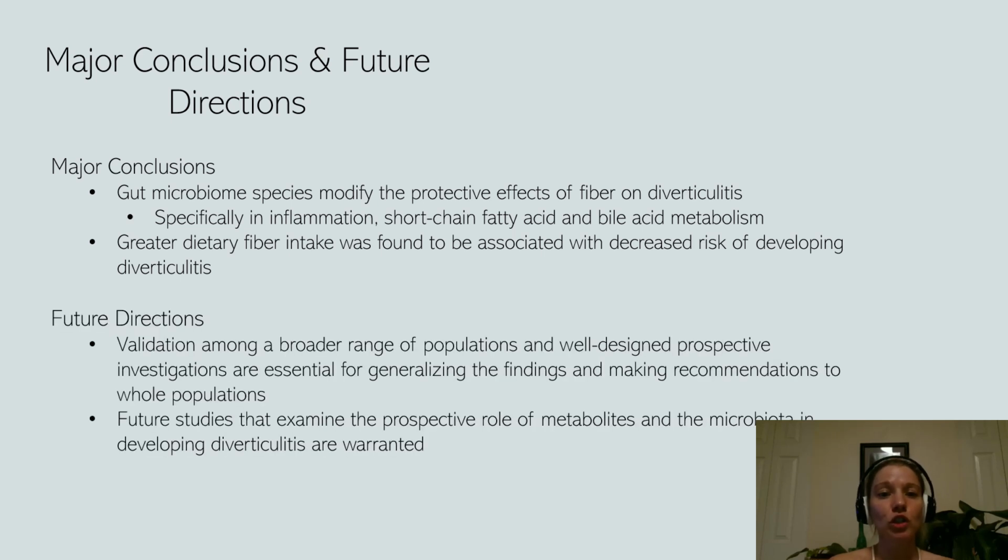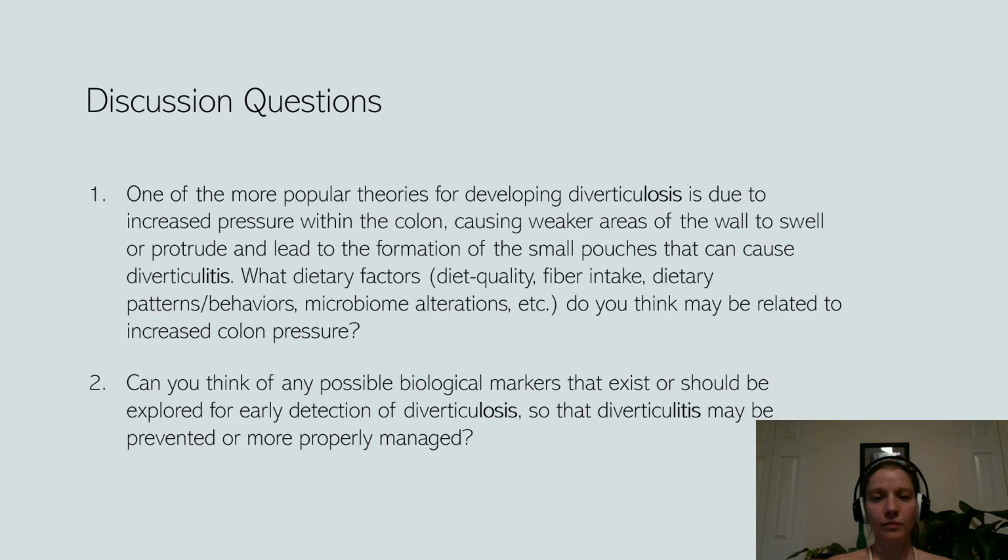Future directions should include research using validation among a broader range of populations and well-designed prospective investigations. These will be essential for generalizing the findings and making recommendations to whole populations. Moreover, future studies to examine the prospective role of metabolites and the microbiota in developing diverticulitis are warranted.